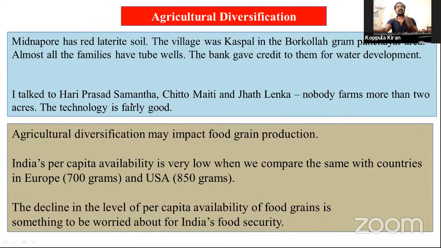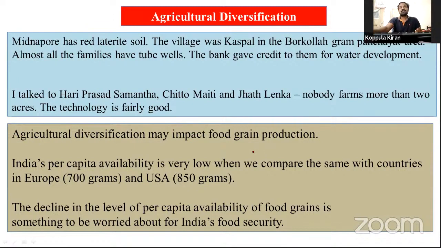Recently, our Telangana chief minister announced that we should change our crops to those which are important in the market, to get more profits or benefits. That's it. Agricultural diversification may impact food grain production.